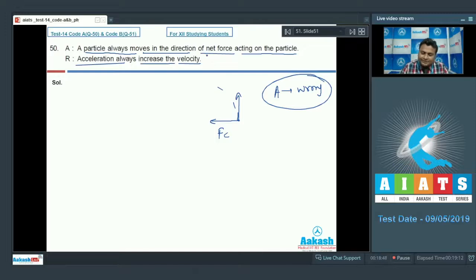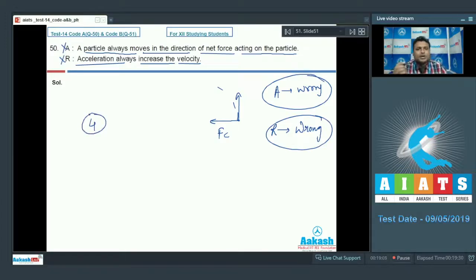Acceleration always increase the velocity. No, it is not possible. Acceleration may decrease the velocity as well. If it is retardation, then it will decrease the velocity. So reason also goes wrong. Therefore, A false, R false, option number 4 we can go with. Now move on to the next, that is 51 number.